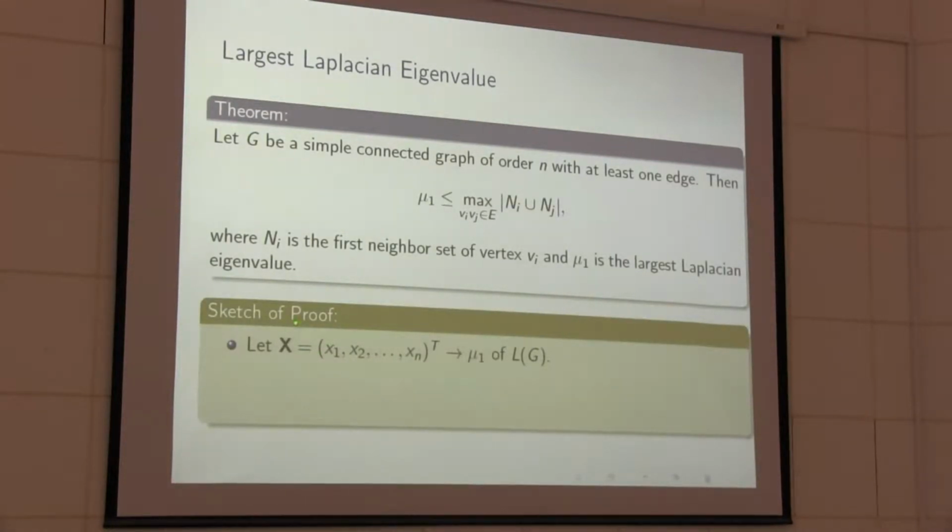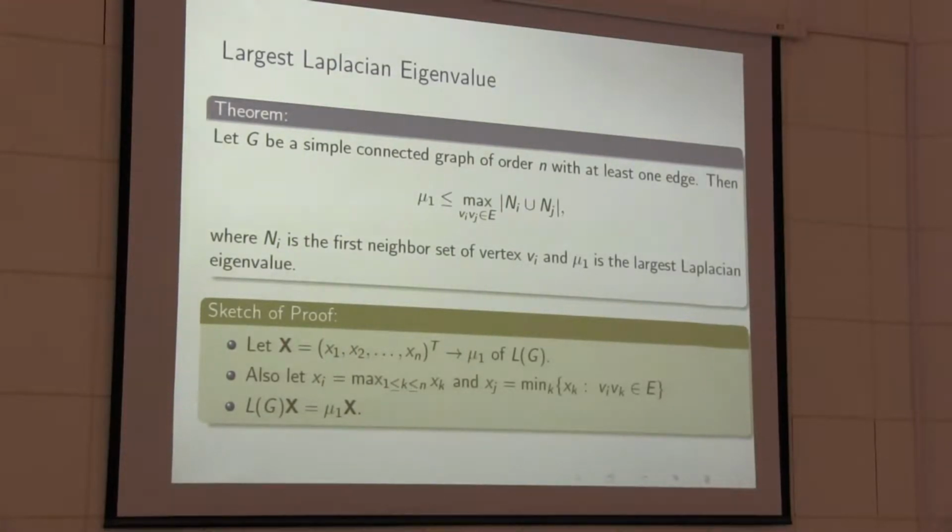Let X be the eigenvector with eigencomponents x1 to xn and corresponding eigenvalue mu_1 of the Laplacian matrix L_G. Here we consider the eigencomponent xi to be the maximum of all eigencomponents, and xj to be the minimum of xk such that vi vk belongs to E. This is very important for the proof of this result. From the definition of eigenvalue and eigenvector, we know that L_G x is equal to mu_1 x.